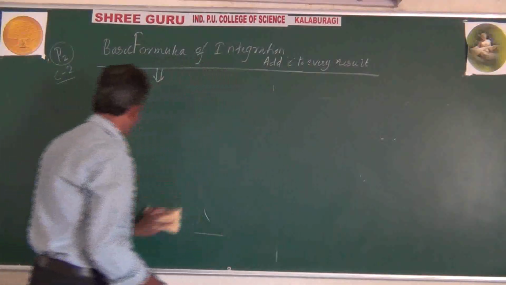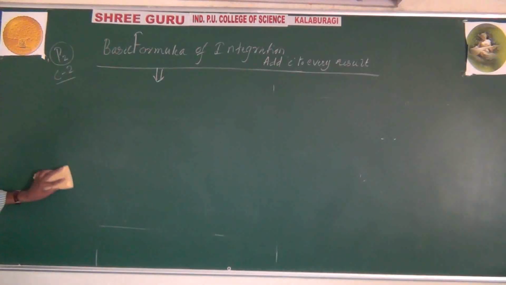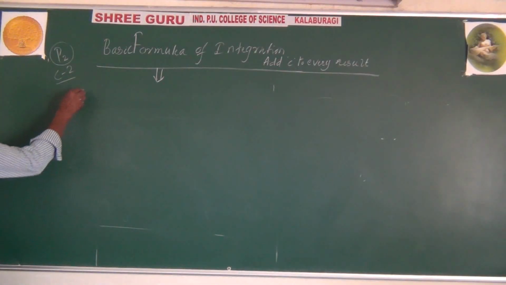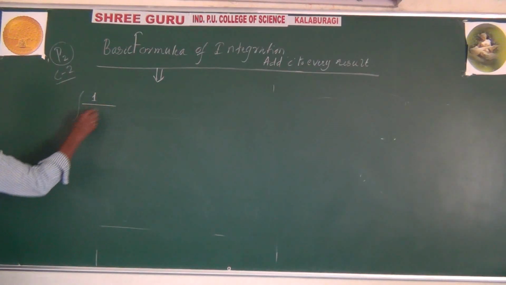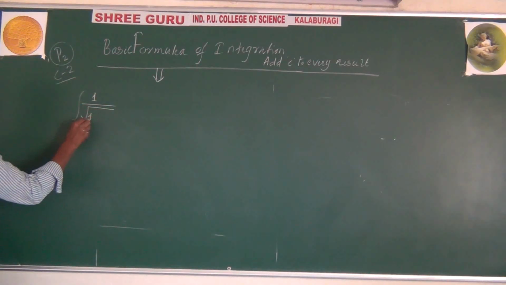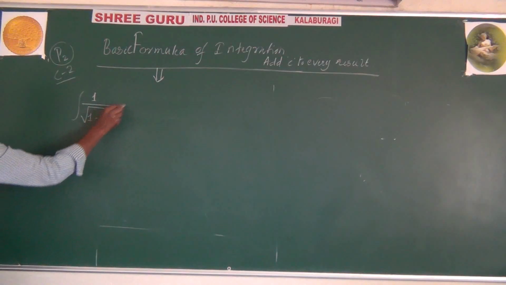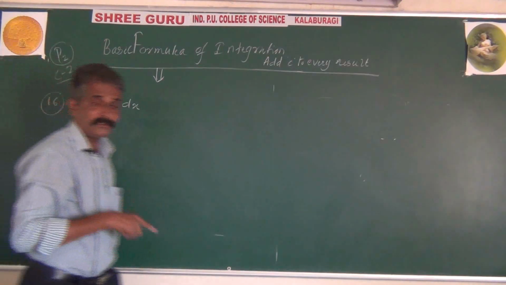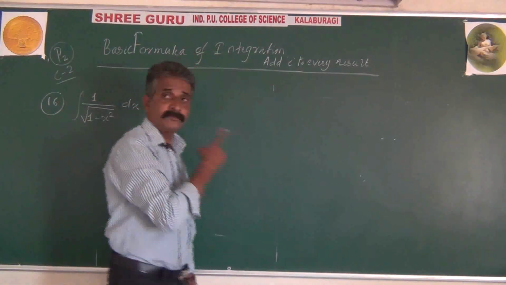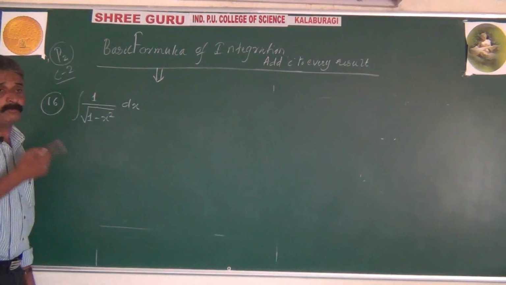Sixteenth formula. Integration of 1 divided by root of 1 minus x square dx. Recall in mind: on differentiating which function can this answer be obtained?